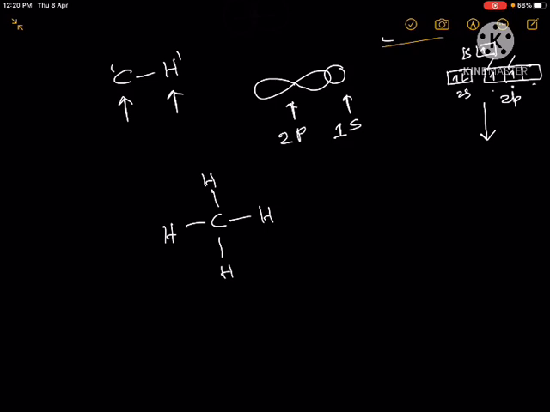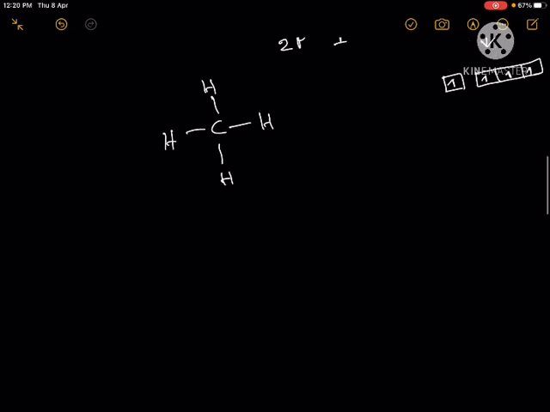So if we promote 1 electron from 2s to the 2p orbital, how will it look? Now the 2s orbital will have 1 electron and all the 2p orbitals will have 1 electron each. So now all 4 orbitals are available for bond formation with 4 hydrogen atoms, right? Let's say 3 of the p orbitals form bonds with the 1s orbital of hydrogen, like this, and 1 bond will be formed by the overlap of the 2s orbital on carbon and the 1s orbital on hydrogen, like this.